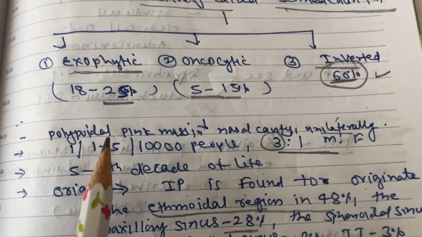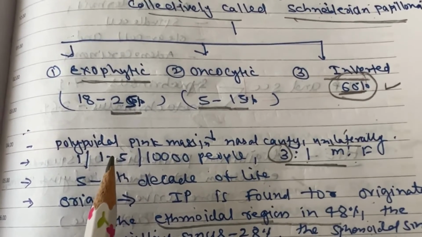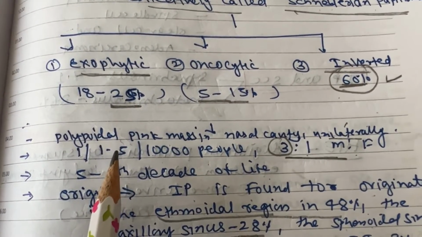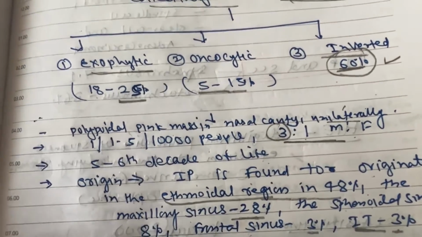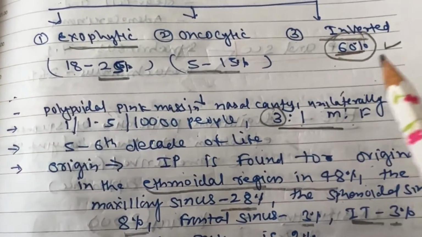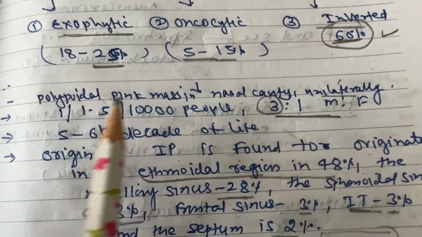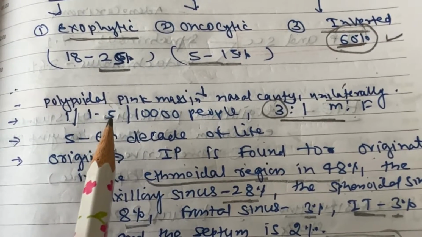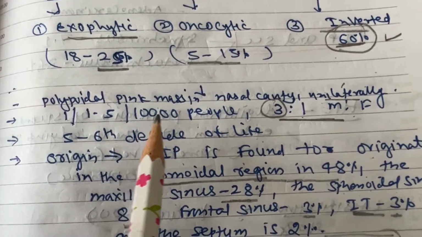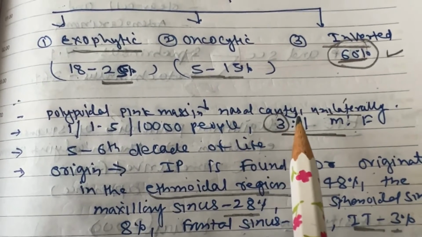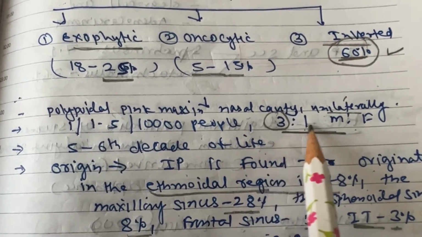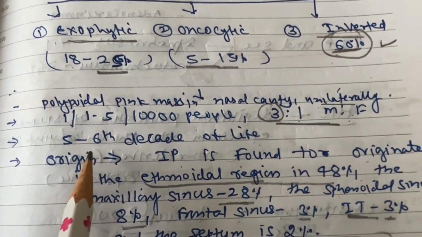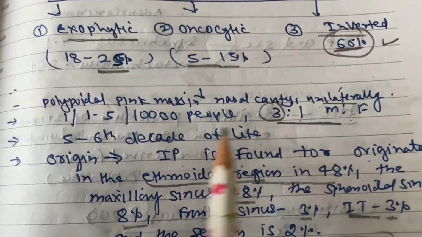On nasal endoscopy or anterior rhinoscopy, you can see a polypoidal pink mass in the nasal cavity, mostly unilateral, in about 95% of the cases. Incidence is about 1 to 1.5 per lakh population, and it is more common in males, 3:1. It is common in the 5th to 6th decade of life.